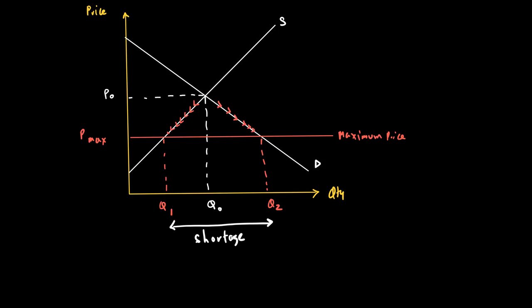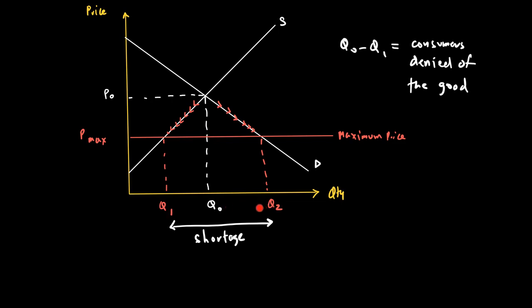The first thing we need to understand is that when you put a maximum price, not all consumers will be able to get the good. Some consumers will be denied the good. In fact, consumers Q0 minus Q1 are those consumers who are denied the good. So I'm writing consumers denied of the good. Why are they denied? Because now the quantity supplied has gone down from Q0 to Q1.